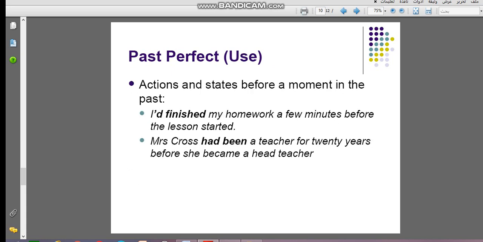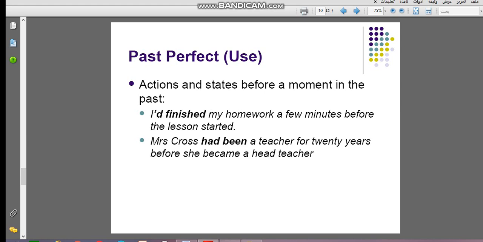Then we have more information about past perfect. I had finished my homework a few minutes before the lesson started. We have two actions in the same sentence. So what happened first? We should check the sentence first. If an action happened first, it must be in the past perfect, okay? Then the other one will be in the past simple.